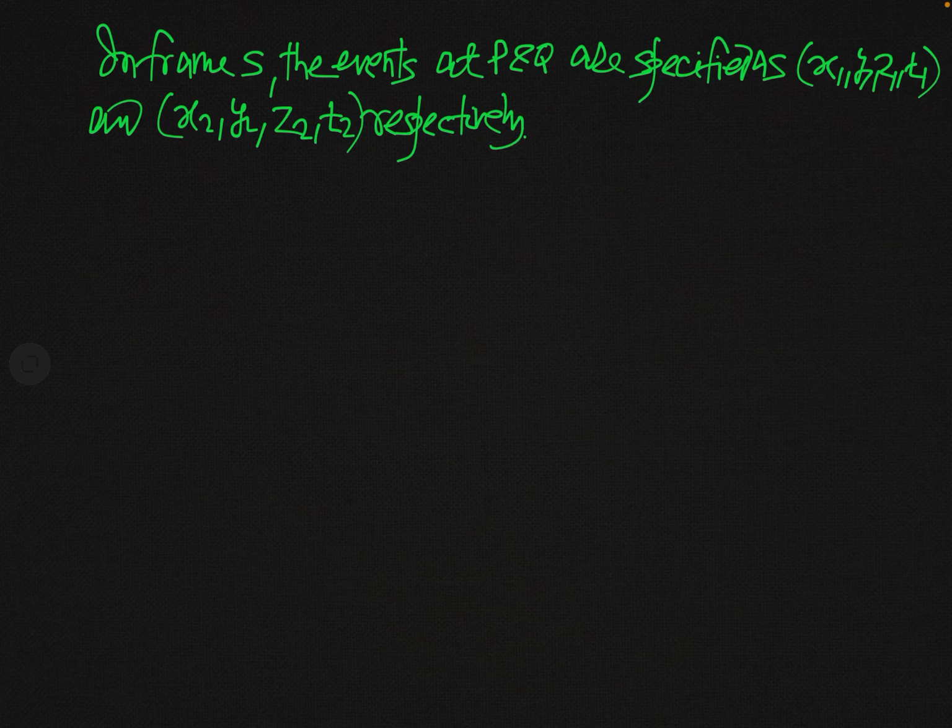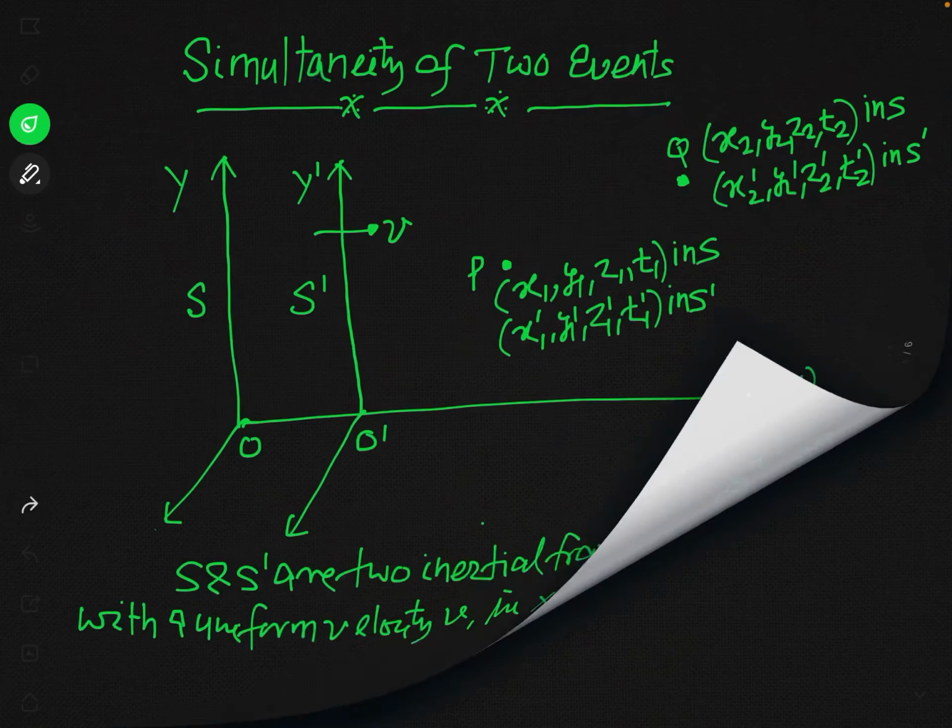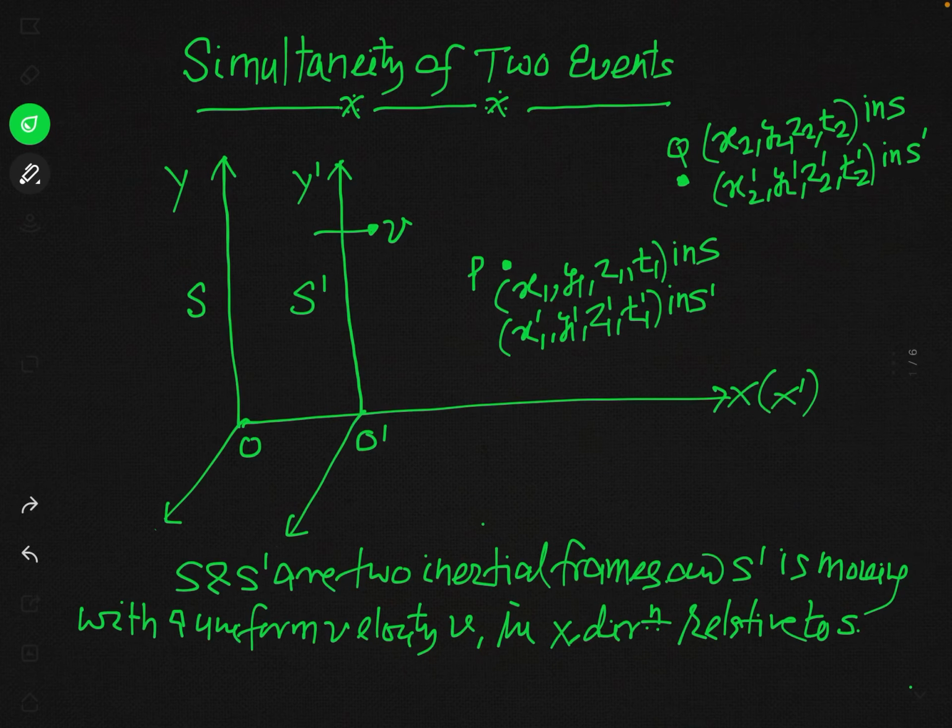And similarly, you can see the events taking place at P and Q when they are specified by the observer O prime of the moving frame S prime. The specifications of the event taking place at P are x1 prime, y1 prime, z1 prime and t1 prime. And similarly, the specifications for the event taking place at Q in frame S prime are x2 prime, y2 prime, z2 prime and t2 prime.